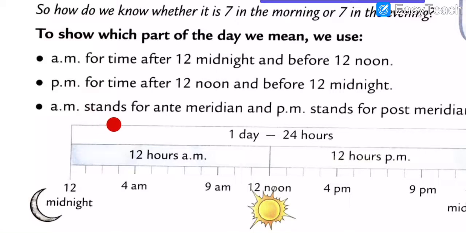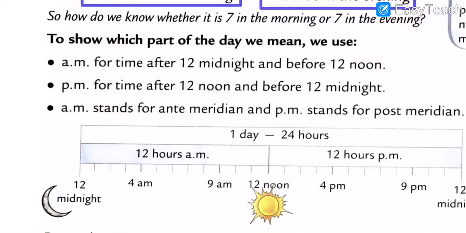AM stands for anti-meridian and PM stands for post-meridian. Got my points, all dear? Note down both words, my dear students, anti-meridian and post-meridian.